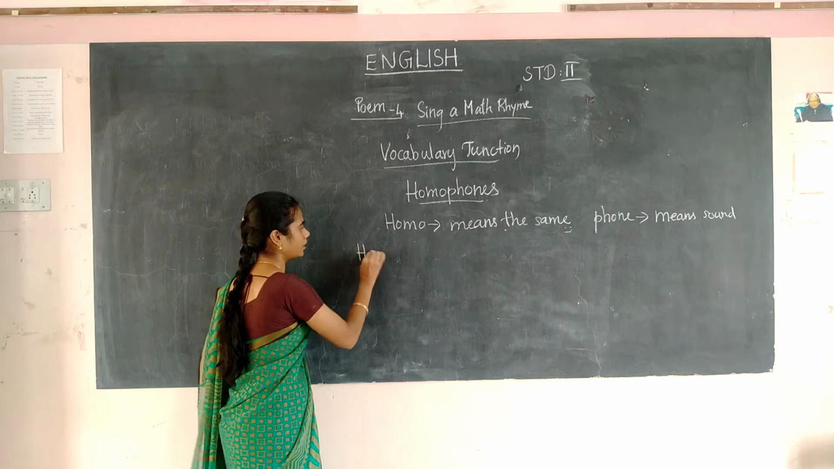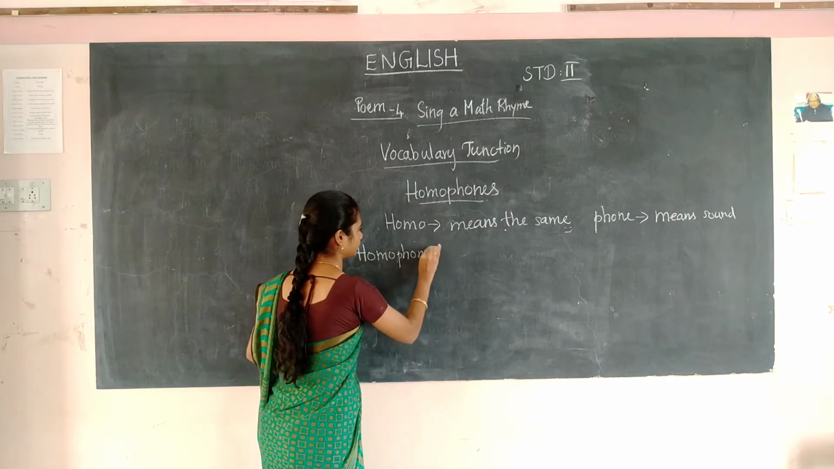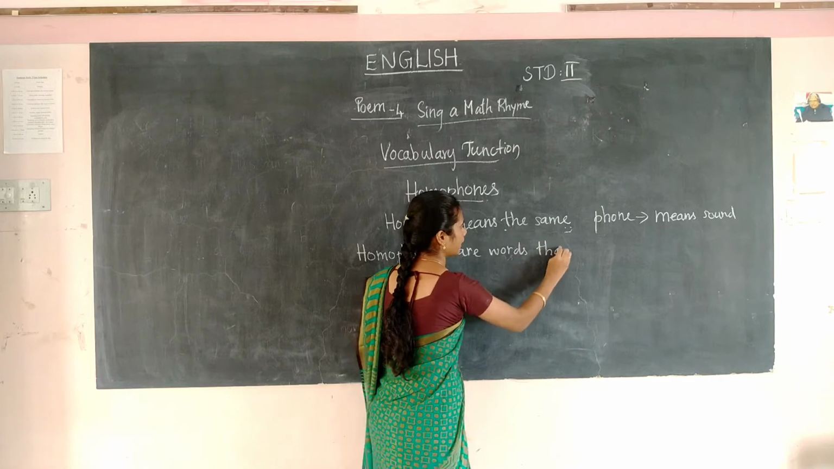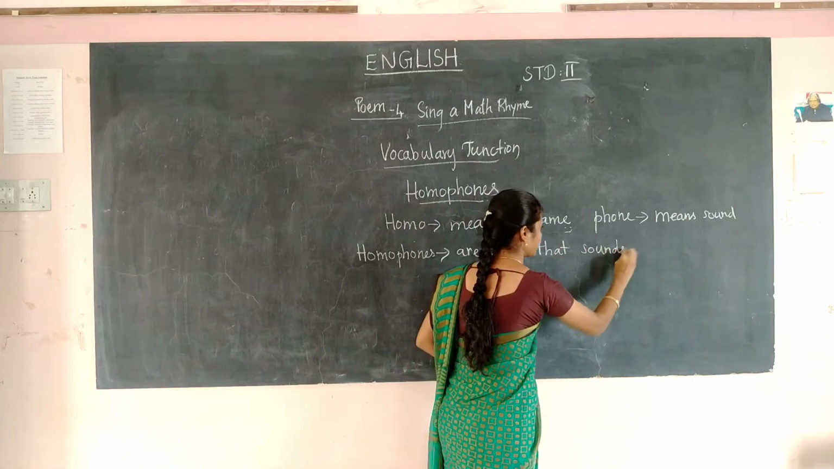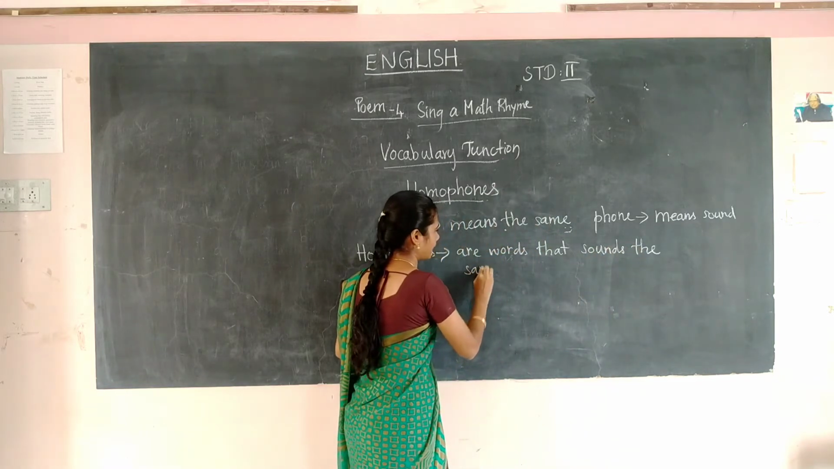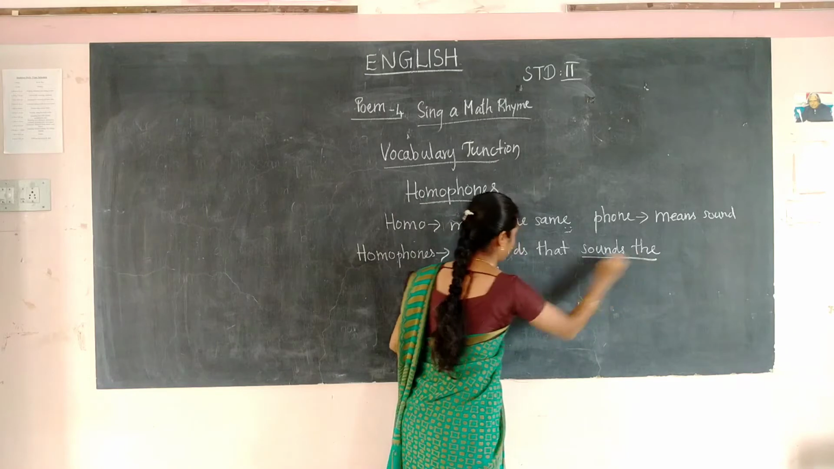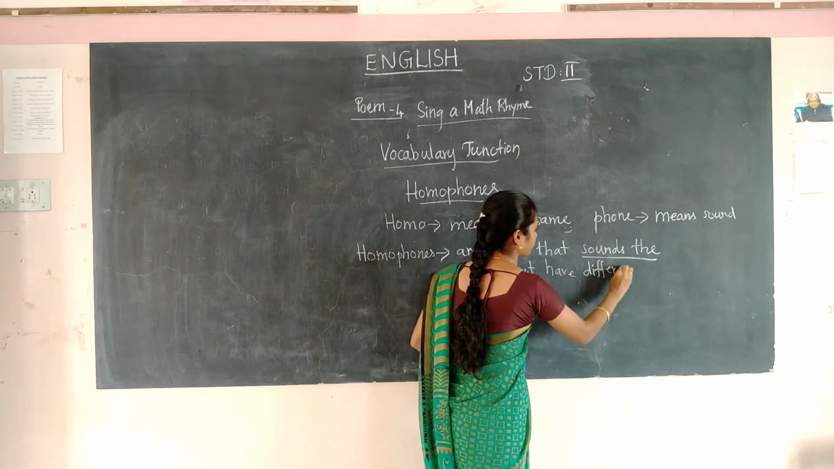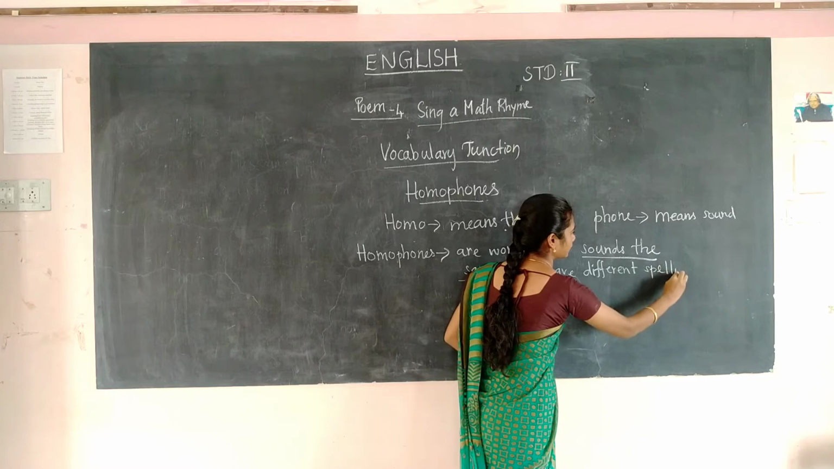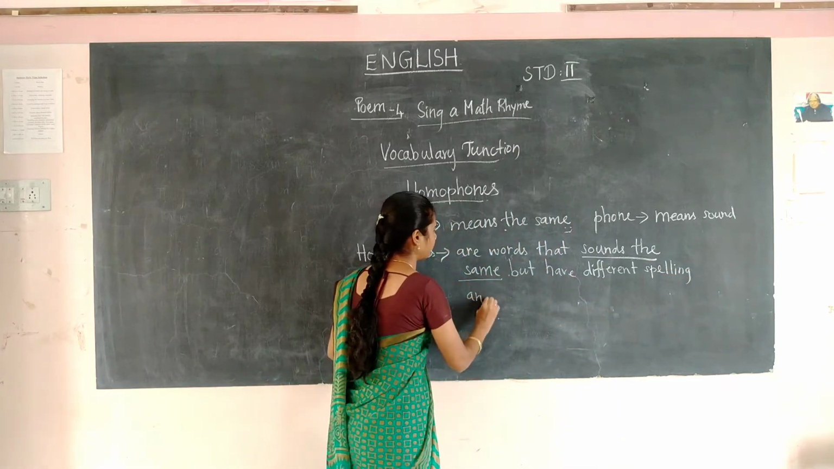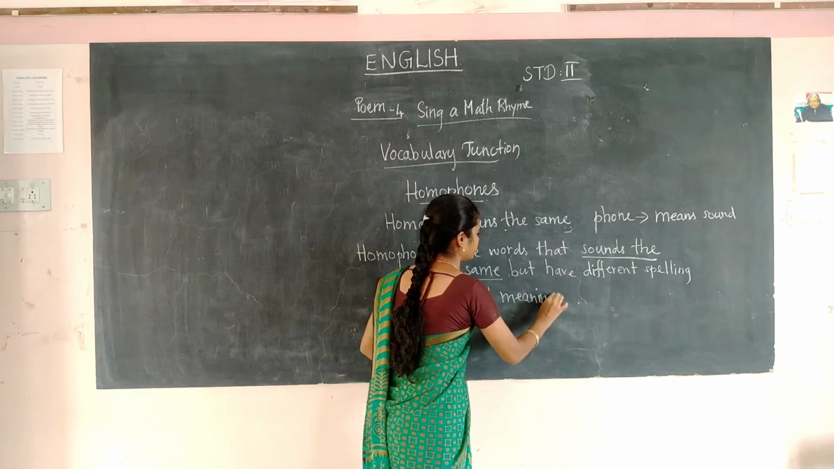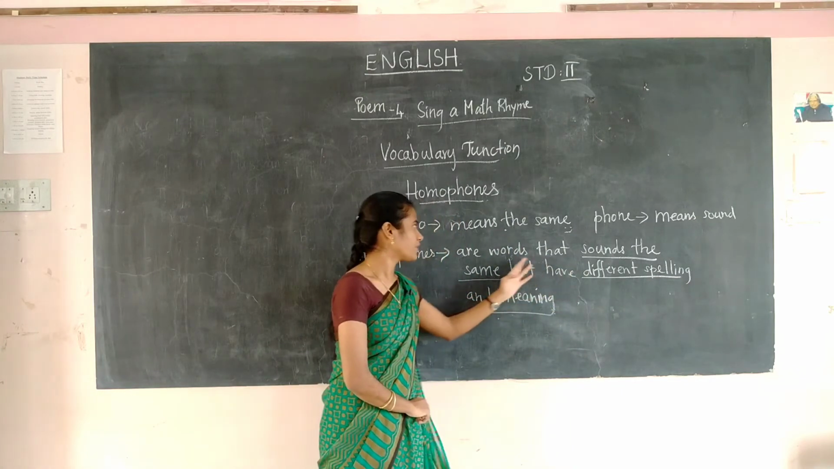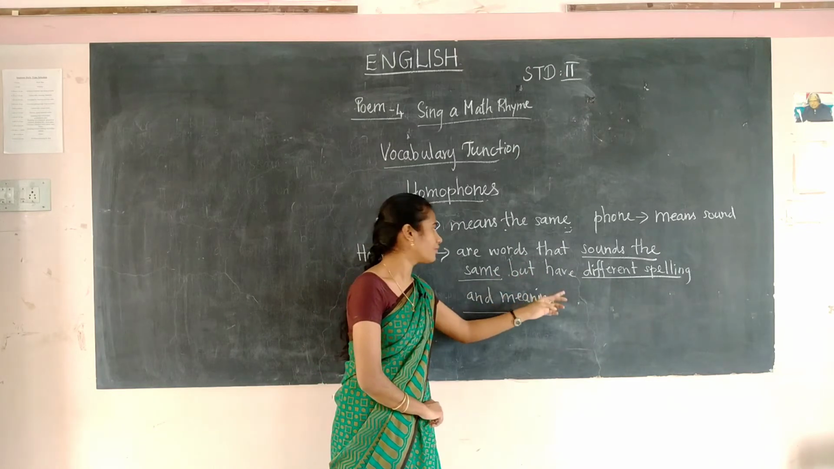What are homophones? Homophones are words that sound the same, we will be having the same sound, but have different spelling and meaning. So homophones are words that sound the same but have different spelling and meaning.